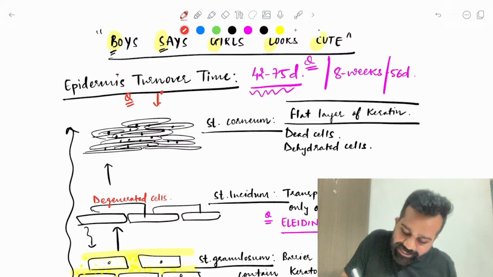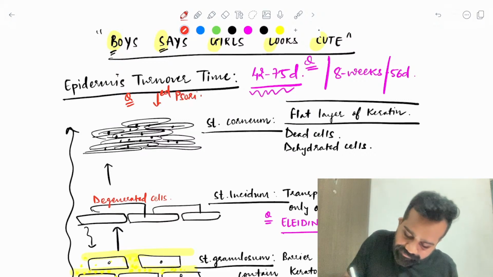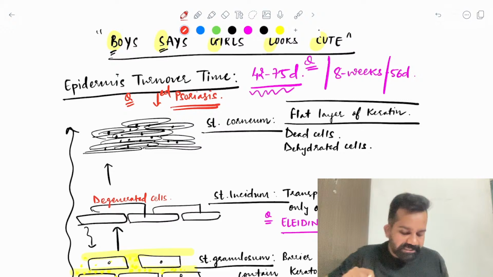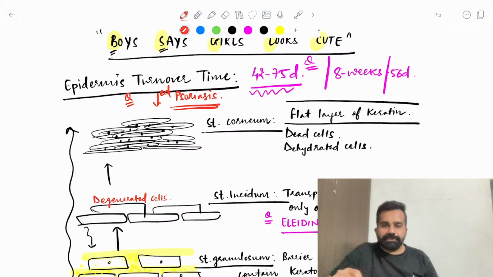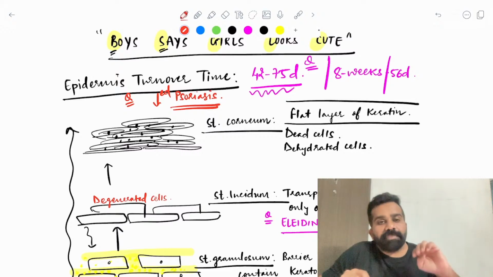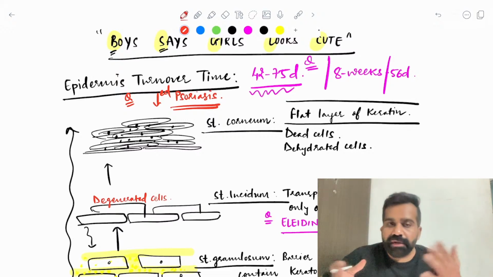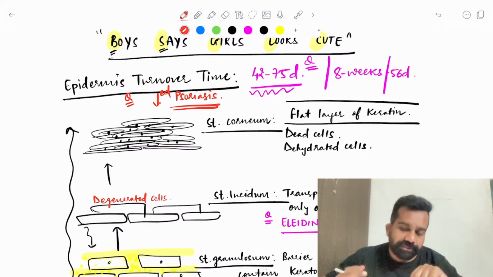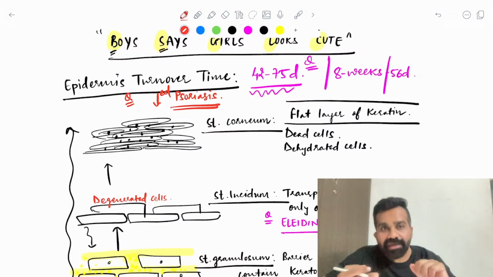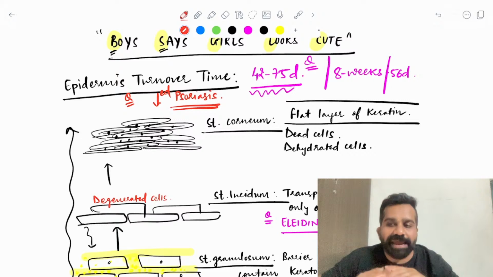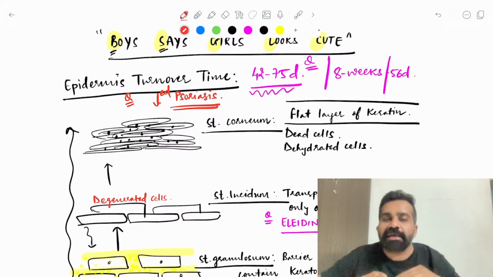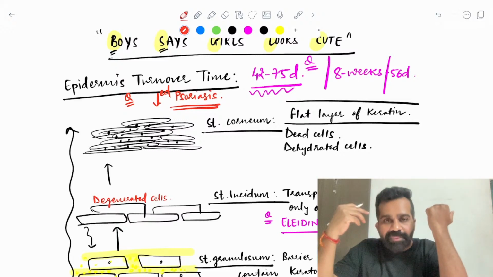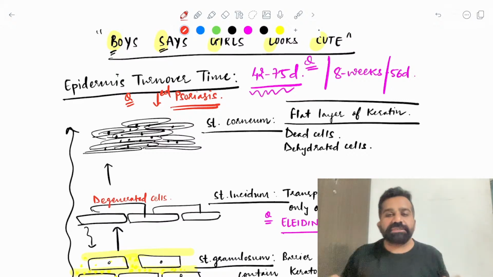epidermis turnover time is decreased in psoriasis. It is decreased in psoriasis. Yes, Jitendra, you are right. So in psoriasis, it can vary in how many days. If the disease is severe, it can come into 3 to 5 days. Some psoriasis patients can have 10 days. Okay, but ultimately this epidermis turnover time is decreased significantly in these patients, and that is why they have extra skin coming up on their skin. Okay, on the affected area you will notice a patch is coming up.